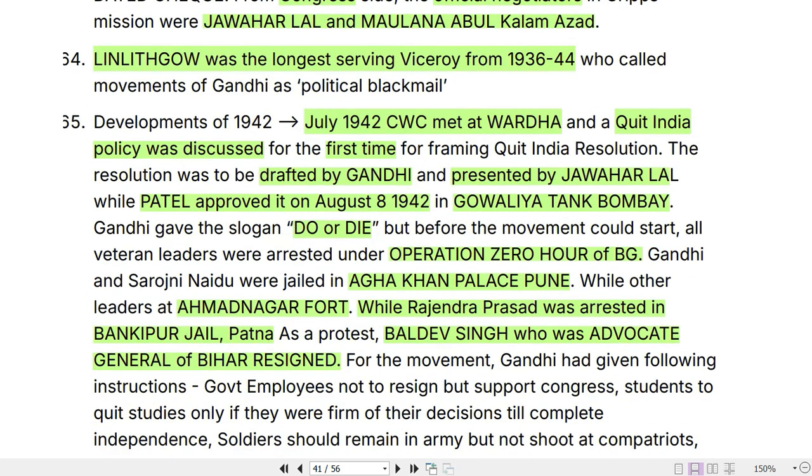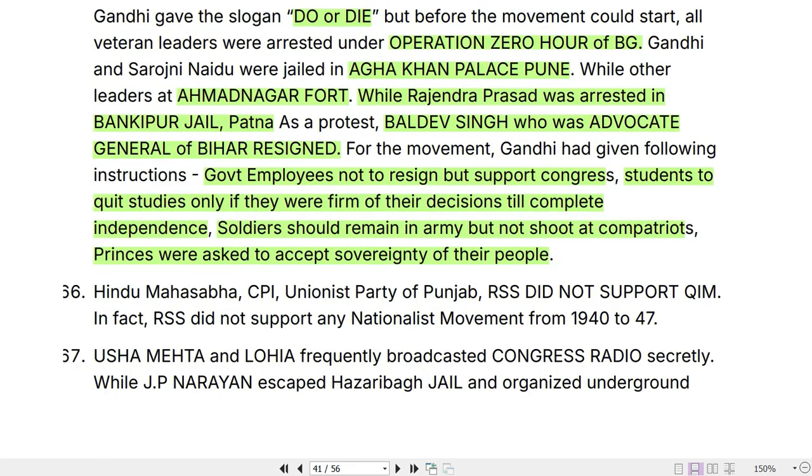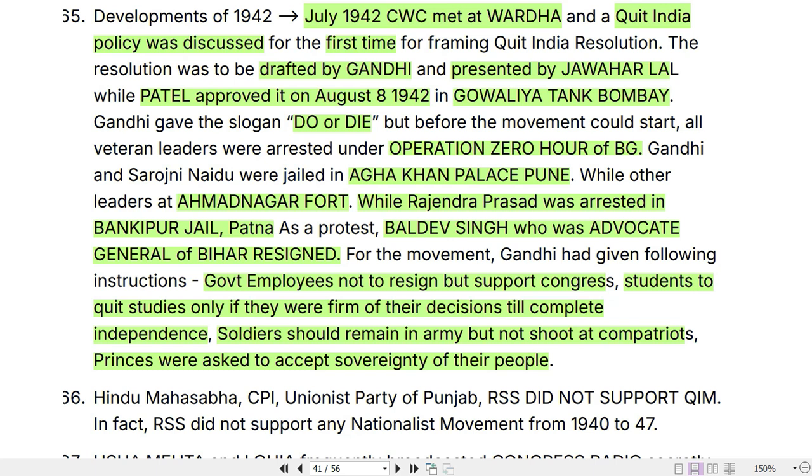For the movement, Gandhi had given the following instructions. During the Quit India movement, government employees were not to resign but support Congress. Students were not to quit studies, unless they were firm of their decision till complete independence is achieved. Soldiers were instructed not to shoot at their compatriots, and princes were asked to accept the sovereignty of their people. So these were the demands of the Congress in general throughout the Quit India movement.